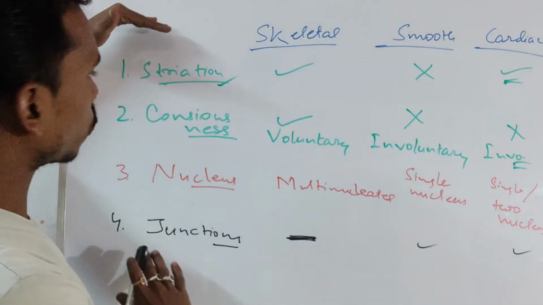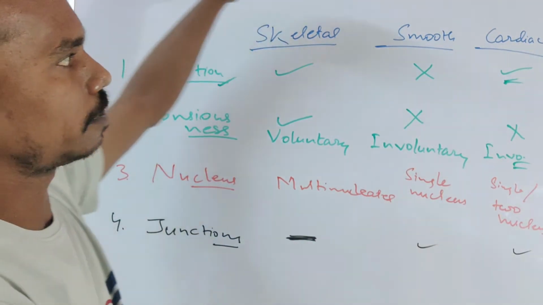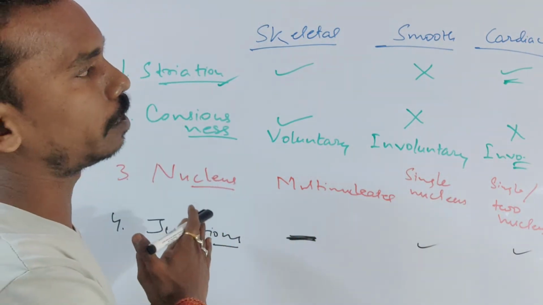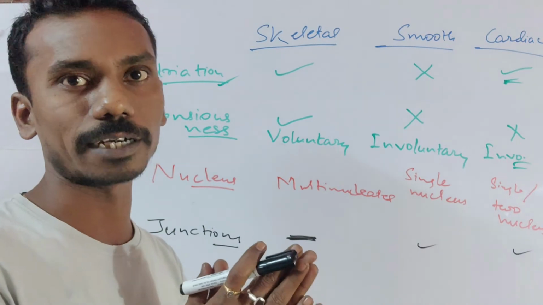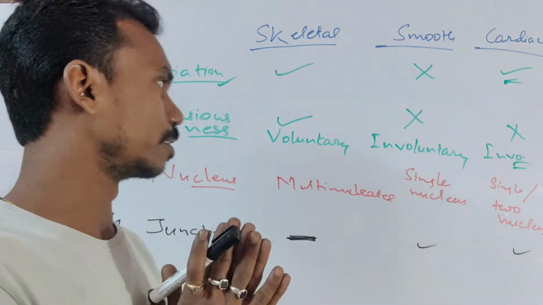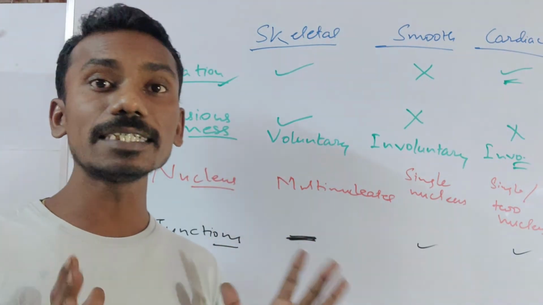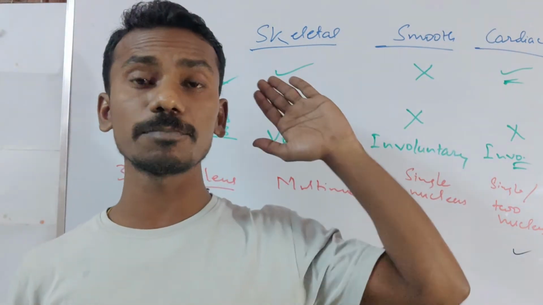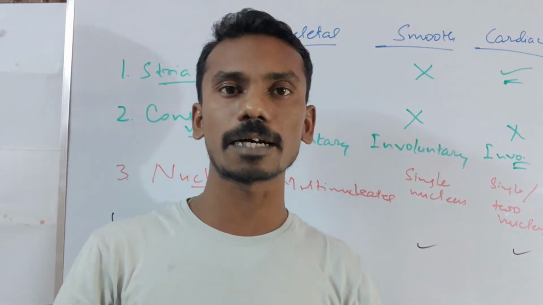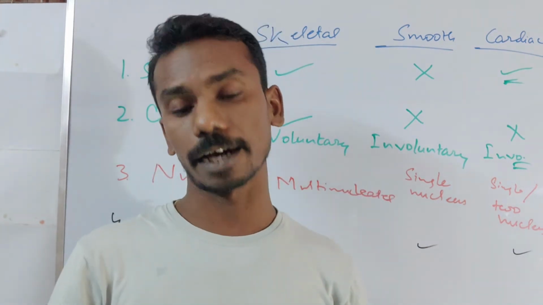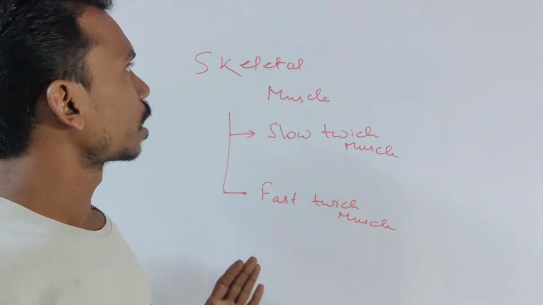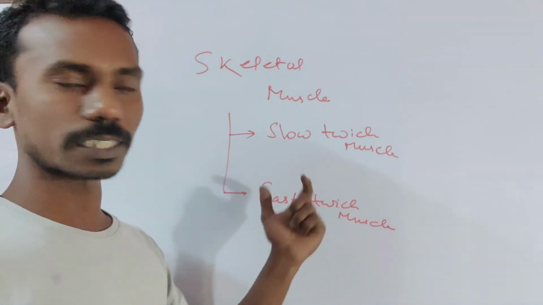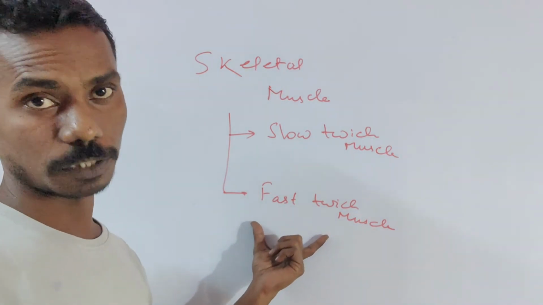So these are the properties of skeletal, smooth and cardiac muscles, and according to these properties we can divide smooth, cardiac and skeletal muscles. Okay, apart from these categories like skeletal, smooth and cardiac, skeletal muscles and smooth muscles again get subdivided into two various kinds. So let's see. Skeletal muscles are divided into two different types. One is slow twitch muscle and another one is fast twitch muscle.